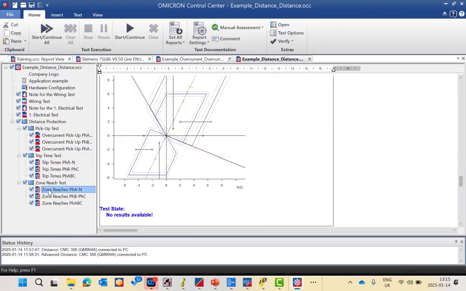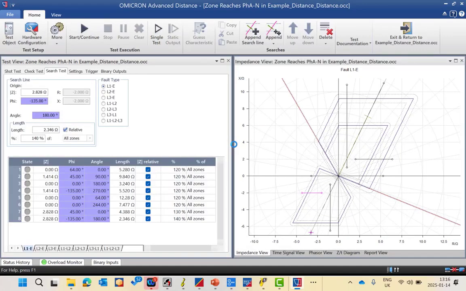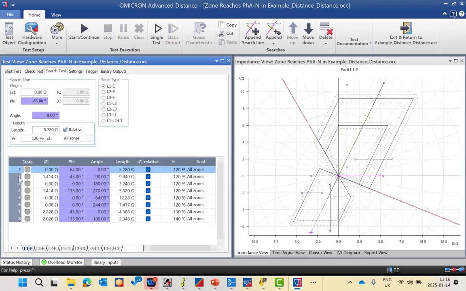The second test is the zone reach. As you can see, we have some predefined ramps. Some ramps start with the origin, and some ramps don't start with the origin, as this ramp is starting from 1.414 ohm, and the angle is 90 degrees. So this check line will check zone 1 and zone 2 only.